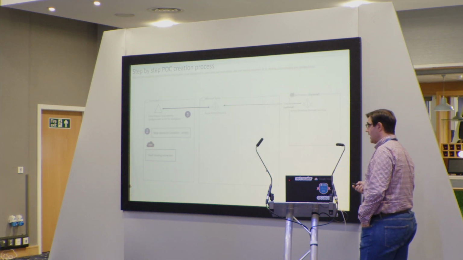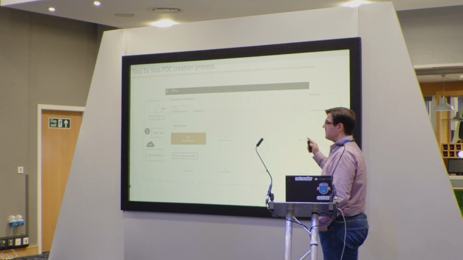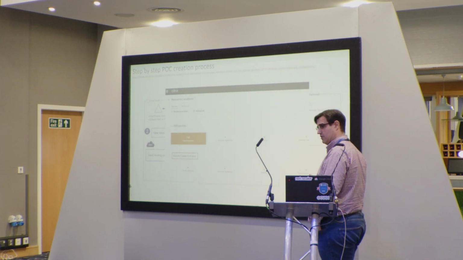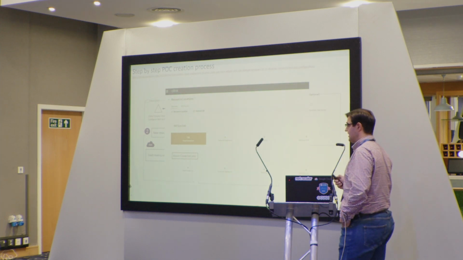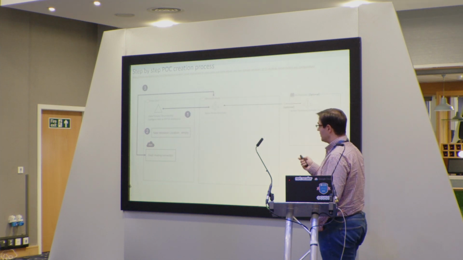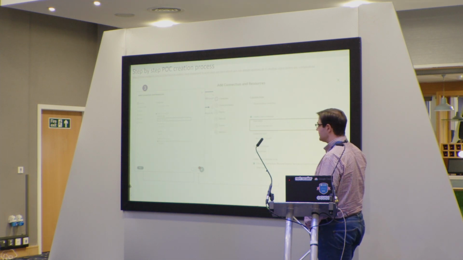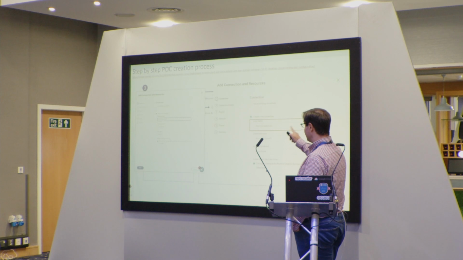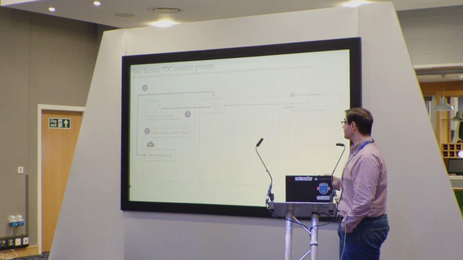Citrix Workspace. We need to create a new resource location, and this new resource location is based for the hosting connection, but this new resource location doesn't have any connector. Okay, it's just for associated with the hosting connection in MCS. In the hosting connection, what we do is we can use a service principal or authenticate with the subscription owner in Azure Active Directory and create this configuration associated to the previous resource location that we created.